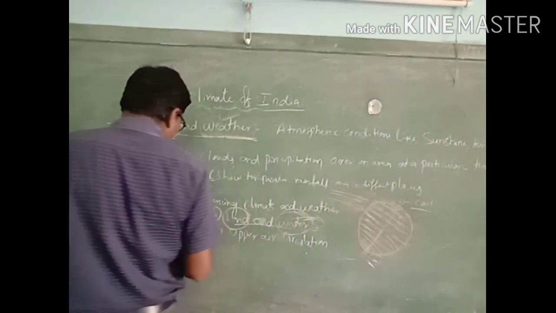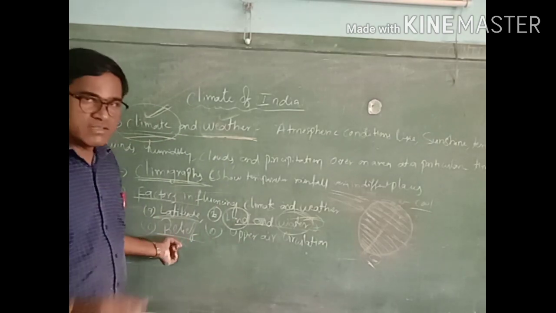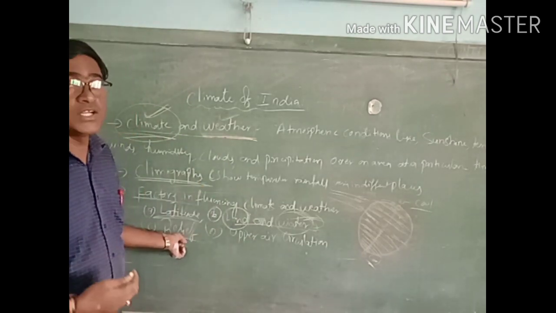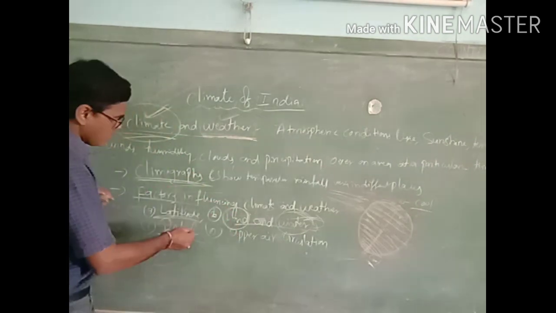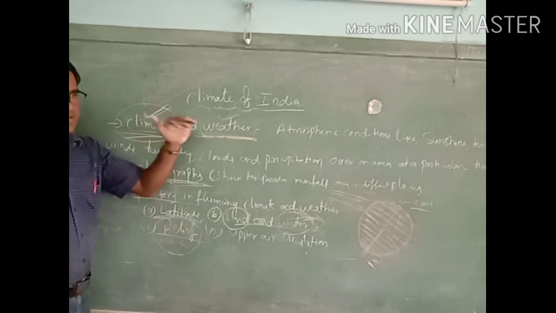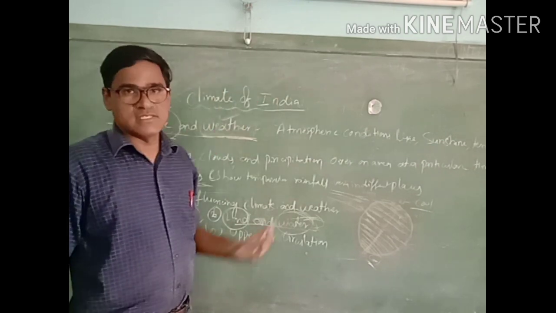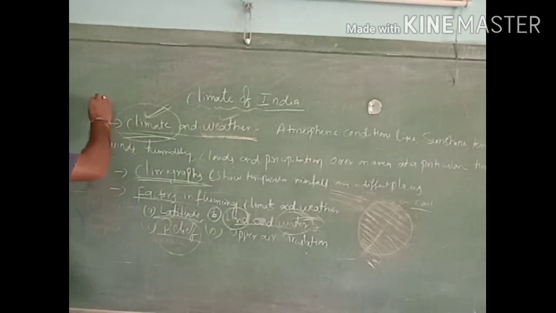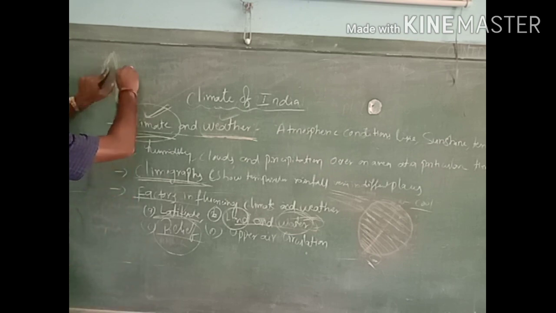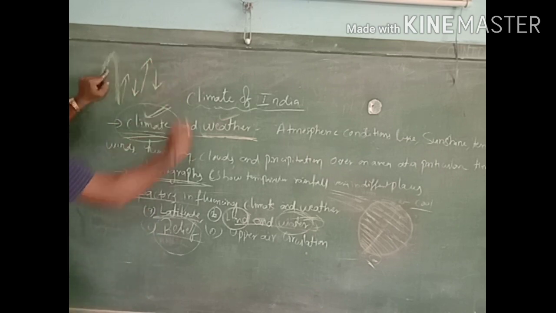And the next one is relief. Relief is nothing but height, altitude, like mountain areas and hill areas. In mountain areas we feel that when the altitude increases, automatically the temperature also declines. Every 1000 meters, when we go upwards, the temperature will decline. When altitude increases, temperature will decrease.